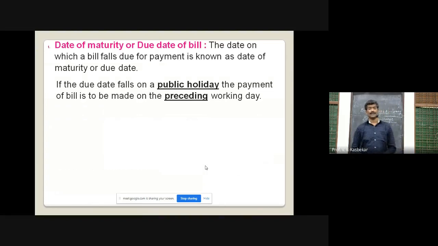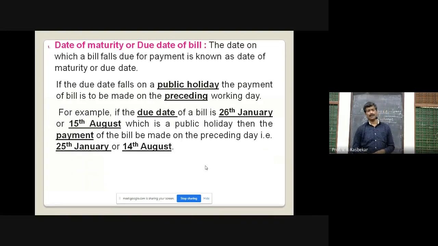And if the due date falls on a public holiday, the payment of the bill will be made on the preceding working day. For example, if the due date of a bill is 26th January, that means Republic Day, or 15th August, Independence Day, which are public holidays, then the payment of the bill will be made on 25th January and 14th August respectively.